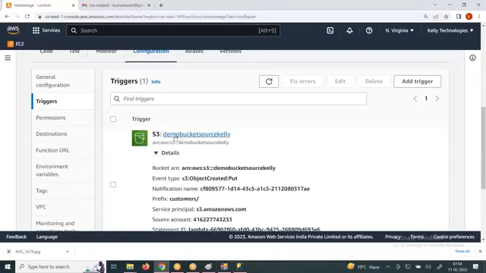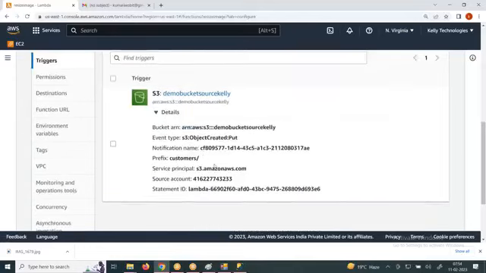Whenever a file is added into the demo bucket source, and the event type is put object, in the customer folder, this lambda function will execute and it will convert that image, your Dikshit file.